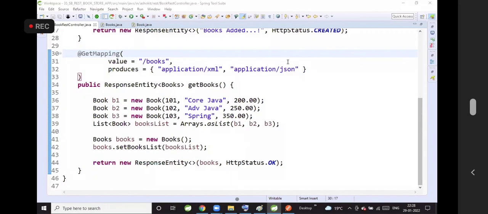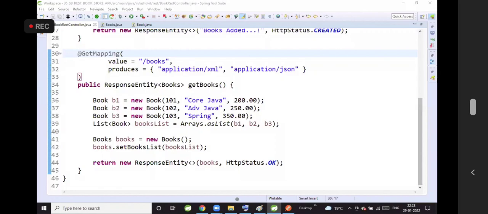Anyone having any other questions? Sir, I want to ask one question. We are inserting multiple records, that's why we are using the RequestBody annotation.